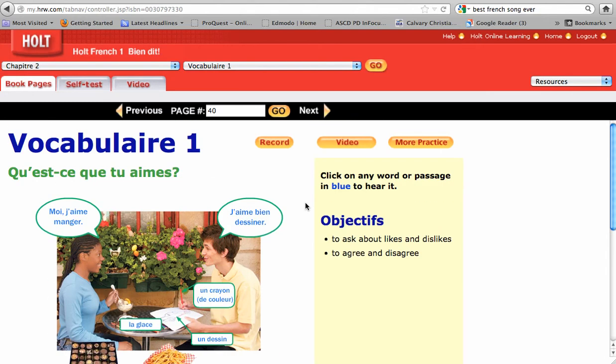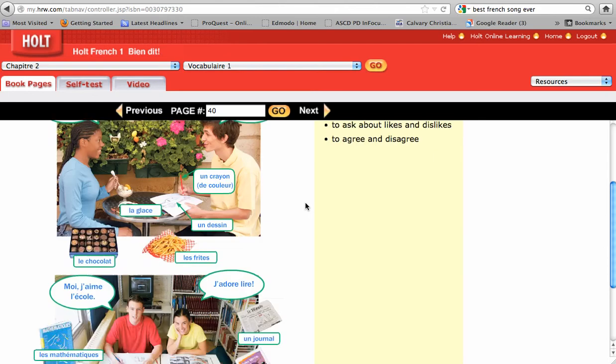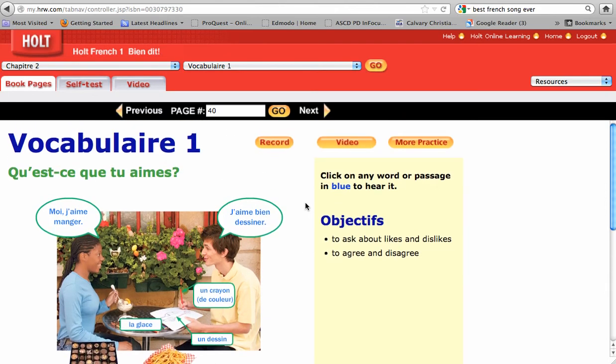This will tie into our project for the chapter. J'aime, je n'aime pas, and j'adore. Things I like, things I really like, and things I don't like, or like to do. This will be a project board where you'll show pictures of things that you like, really like, and don't like at all. And you'll write in French what those are using vocabulary from the chapter and the phrases j'aime bien and je n'aime pas. Okay, so you'll get more information on that in class.